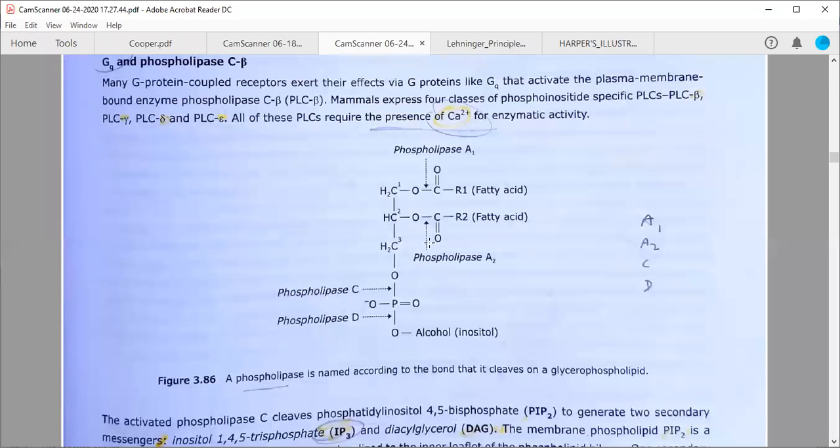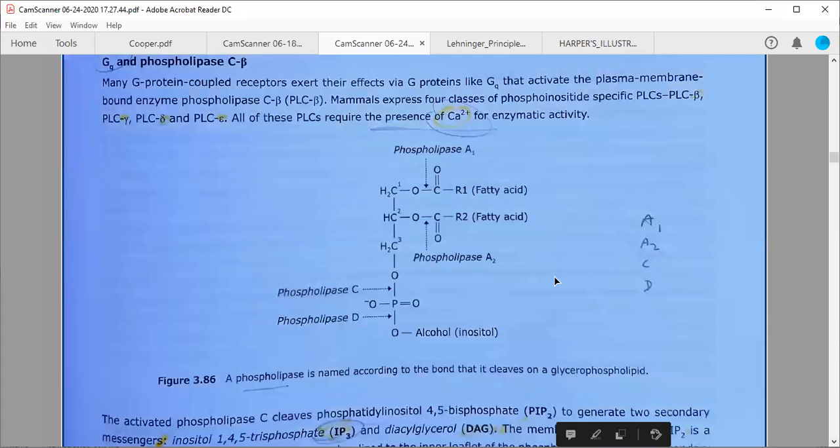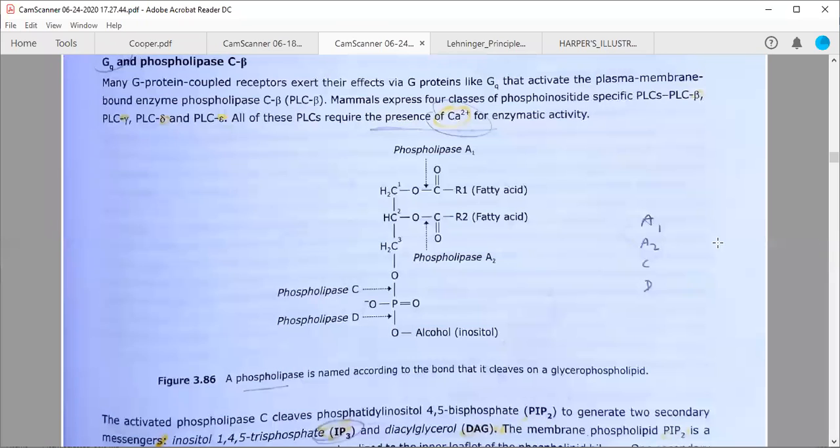These phospholipases are of various types. Phospholipase C we are going to study in this particular class. Some question may come to your mind: besides phospholipase C, are other types of phospholipases also there in the cell?